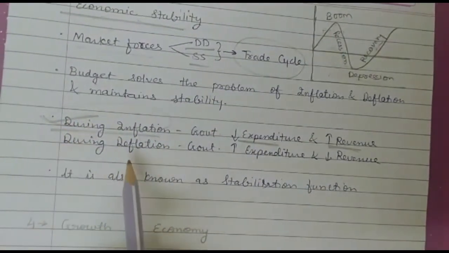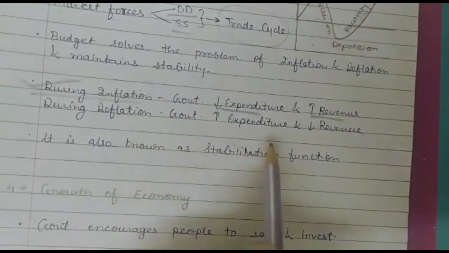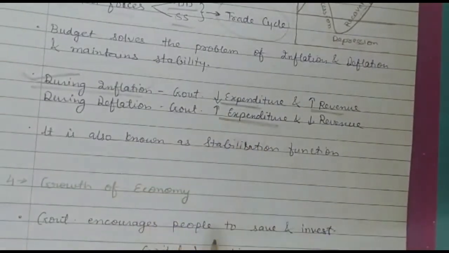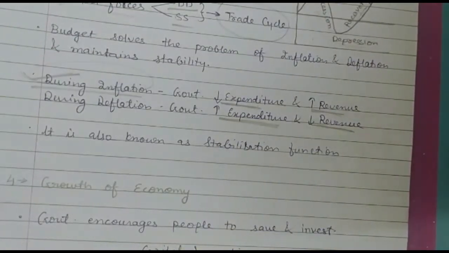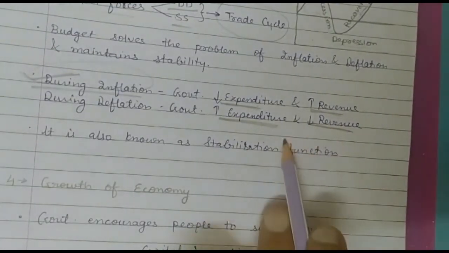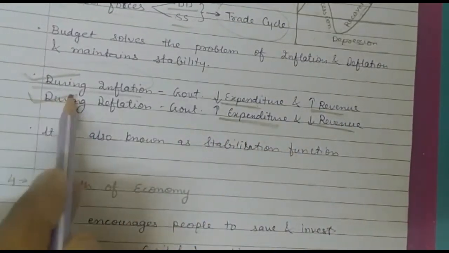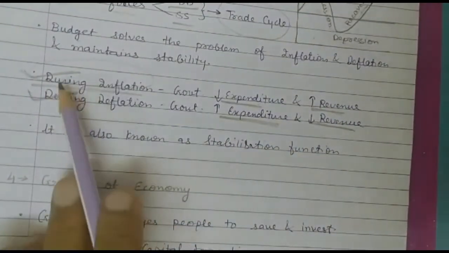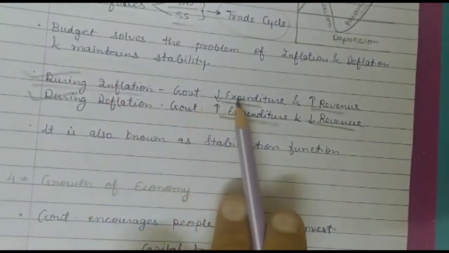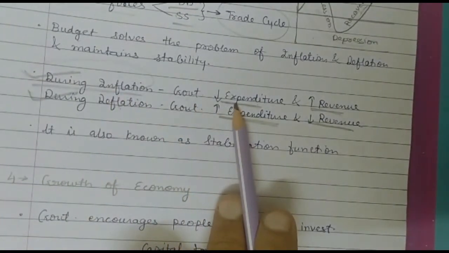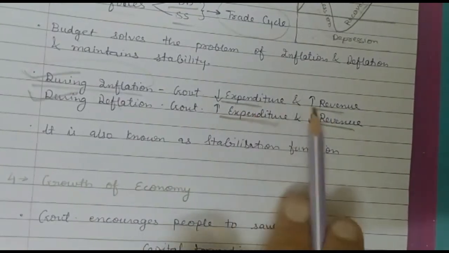Similarly, for deflation, what does the government do? The government increases its expenditure, so more money will flow in the market, and reduces its revenue, so less money will come to the government from the market. Ultimately, deflation is corrected. Once again, how are inflation and deflation corrected? The government will reduce expenditure and increase revenue.